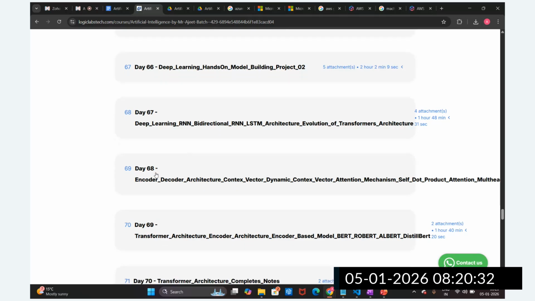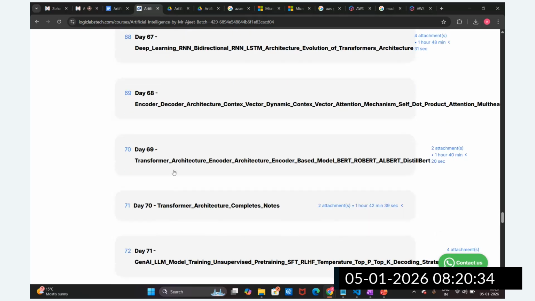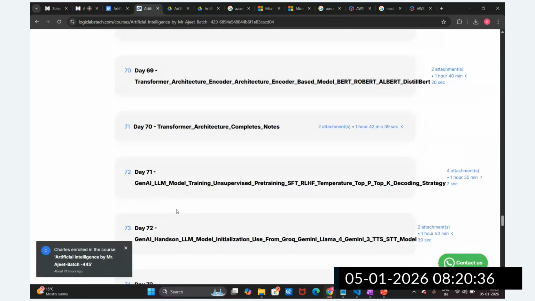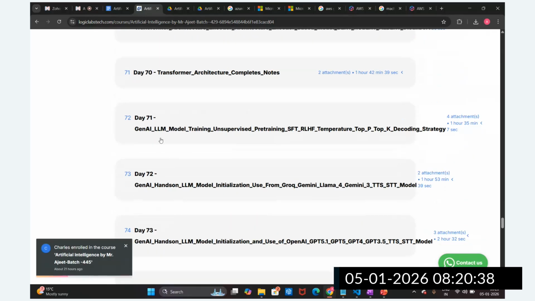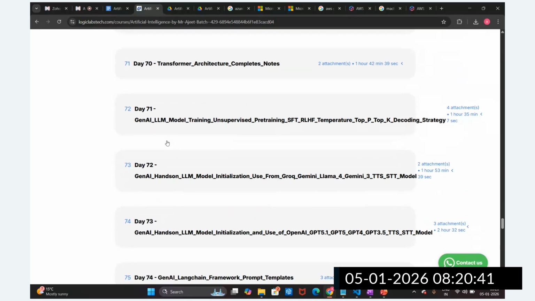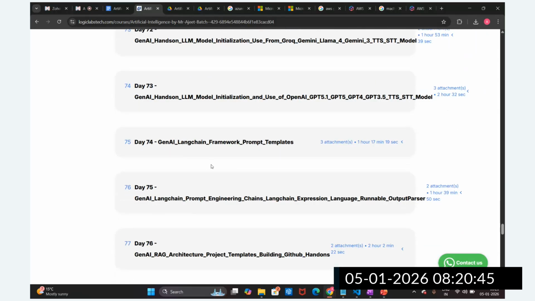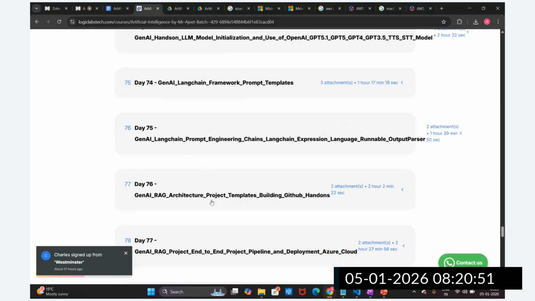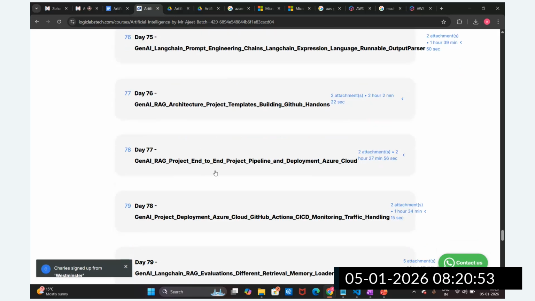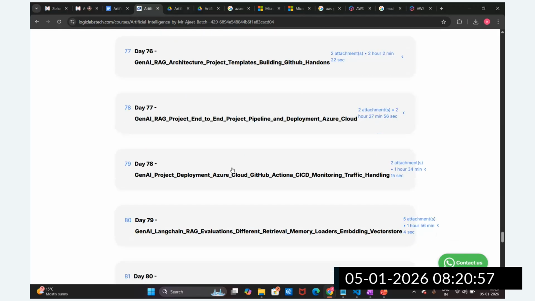Then we are going to understand encoder-decoder architecture, transformer architecture, and transfer learning, and then we are going to start generative AI. Then we start hands-on with different LLM models, and different generative AI frameworks, LangChain and LangGraph. Then prompt engineering, RAG architecture, hands-on RAG architecture, and how we can deploy this RAG architecture in production. We are going to understand that, and then how we can monitor this.